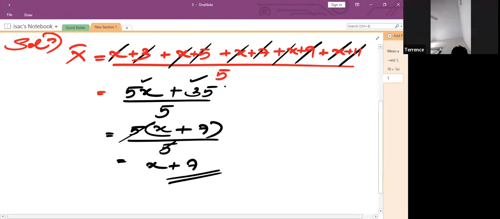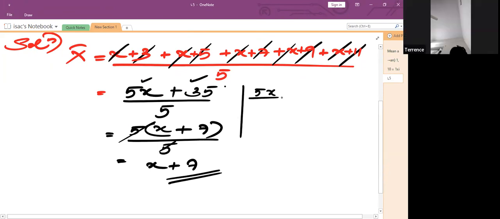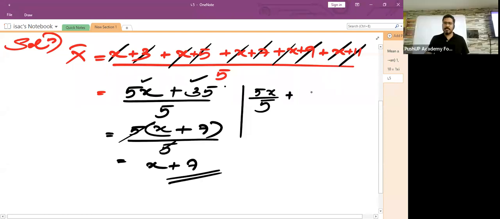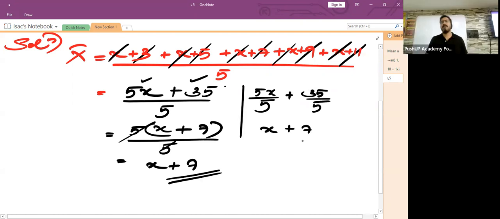Sir, I directly divided 5 with 5x and 35. 5x upon 5 plus 35 upon 5. Yes, sir. This is how you did it. Now this is also right. x plus 7. You get the same answer. Perfect. Very good.